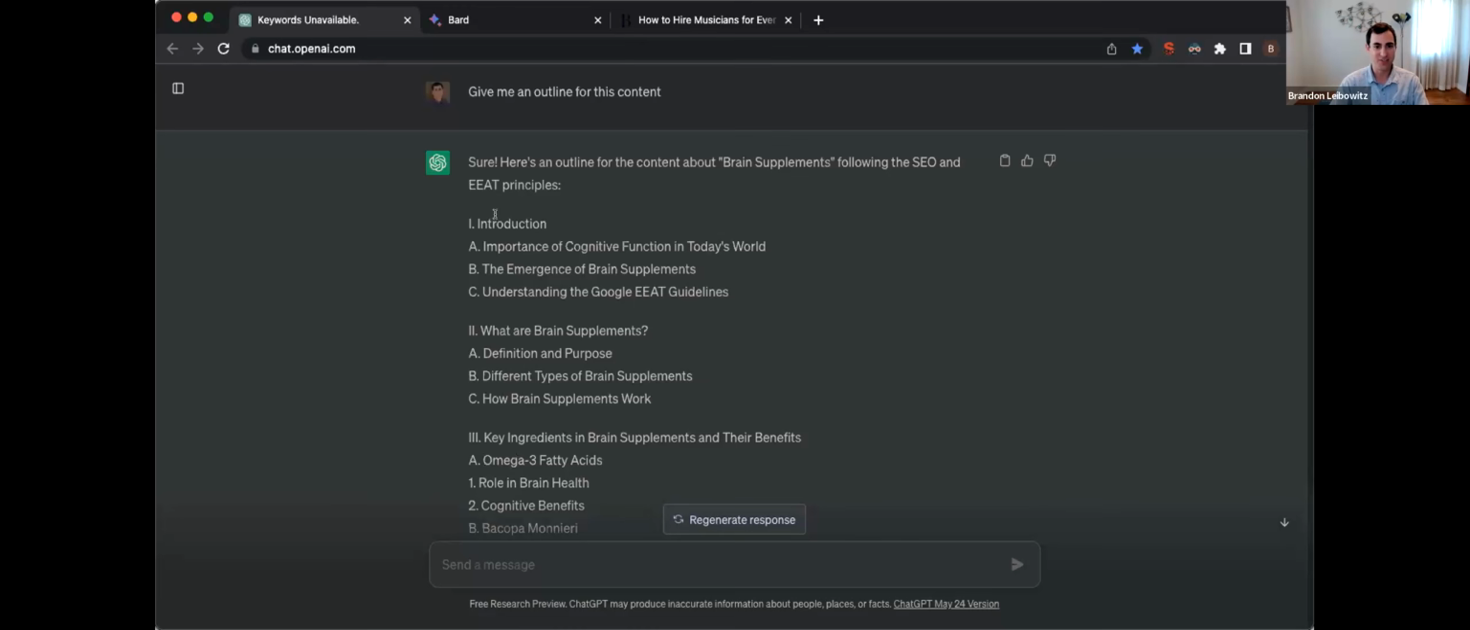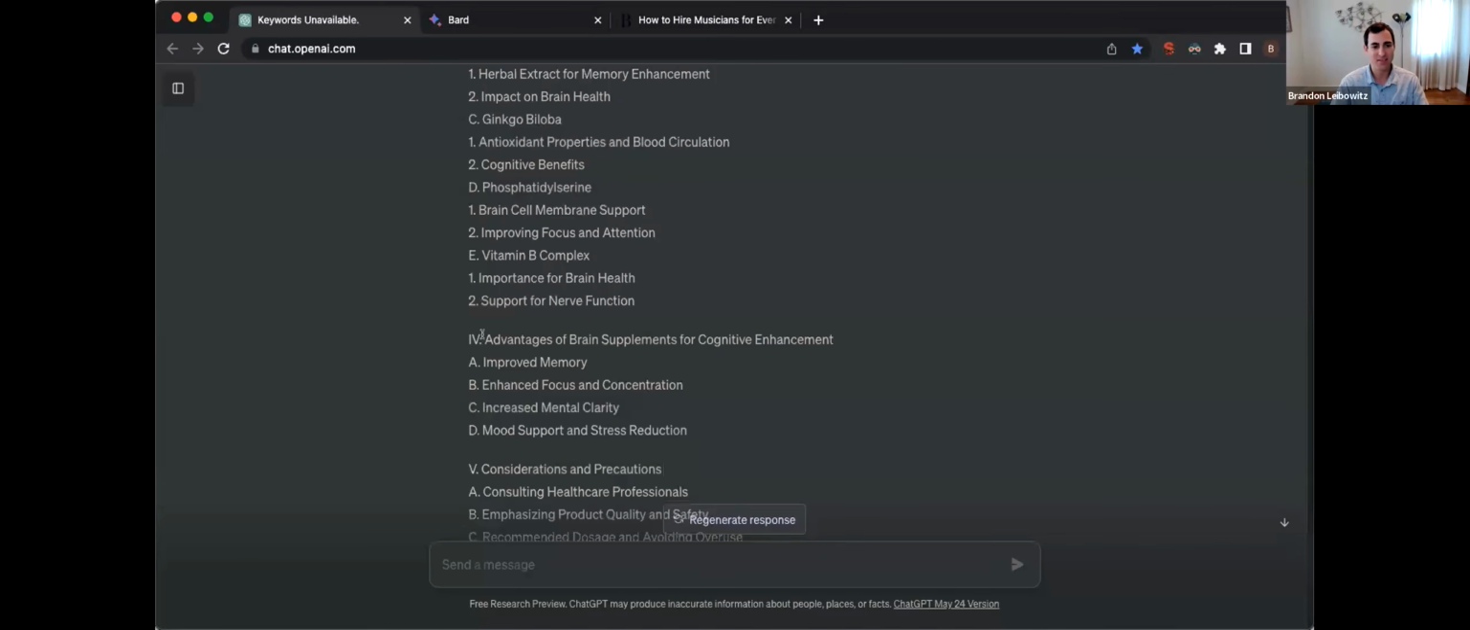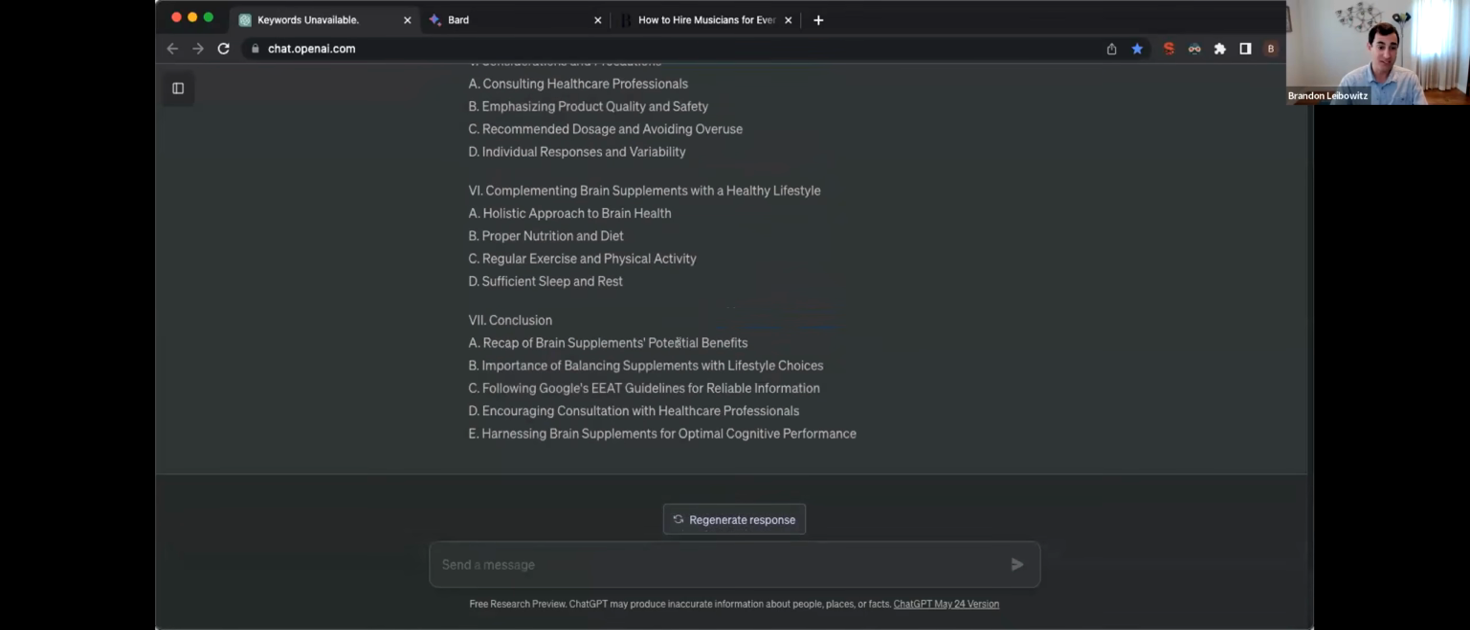You can see like, here's the introduction. Here's what you want to include in it for probably the first couple paragraphs. Here's the next section. What are brain supplements? Here's another one. Key ingredients in brain supplements. Here's another one. Advances of brain supplements for cognitive activity. So it gets pretty detailed.